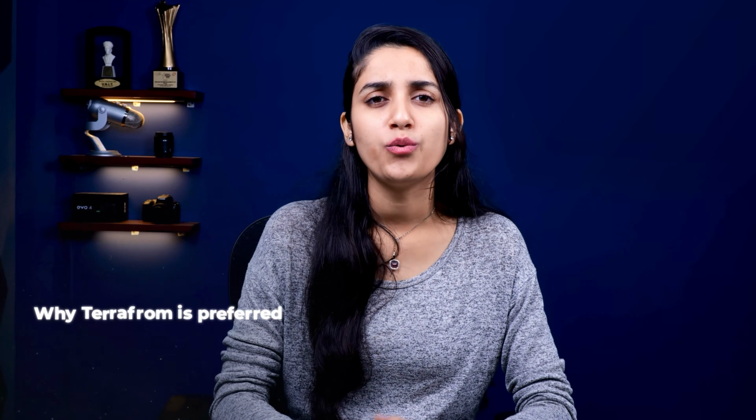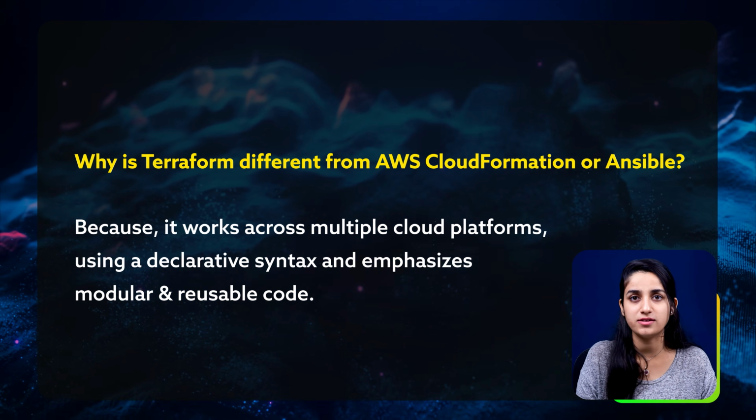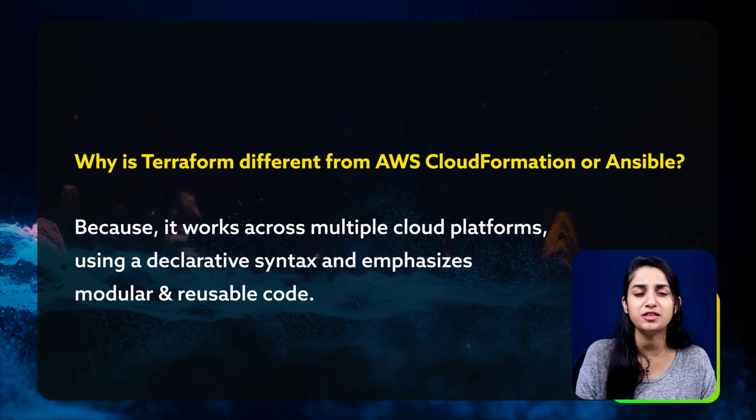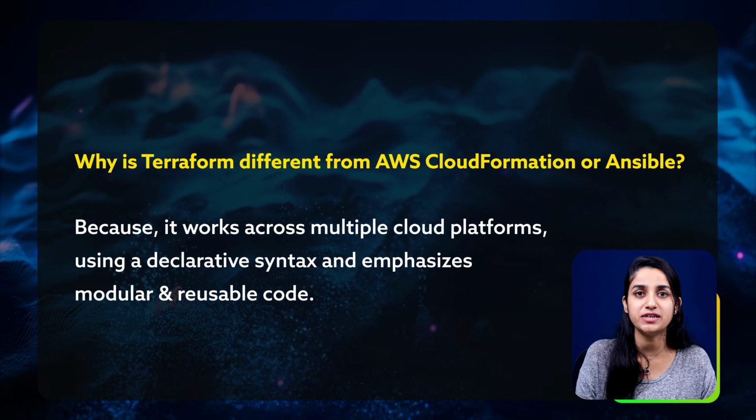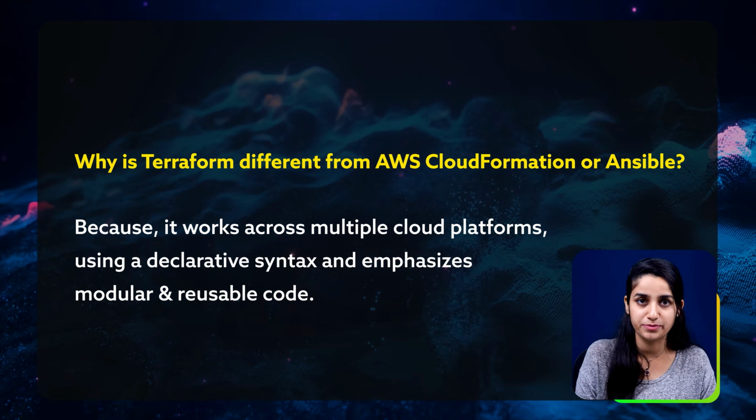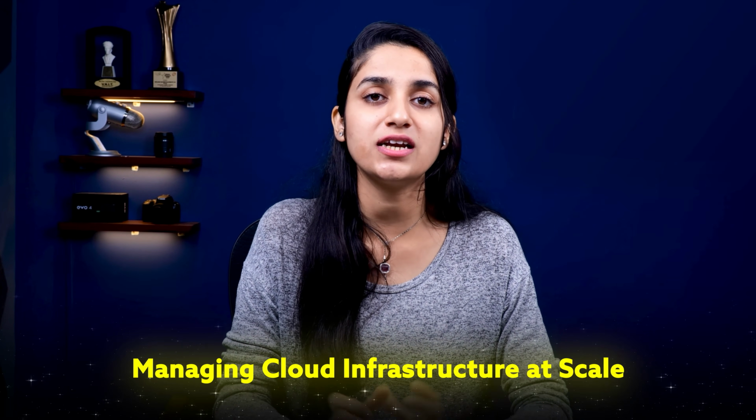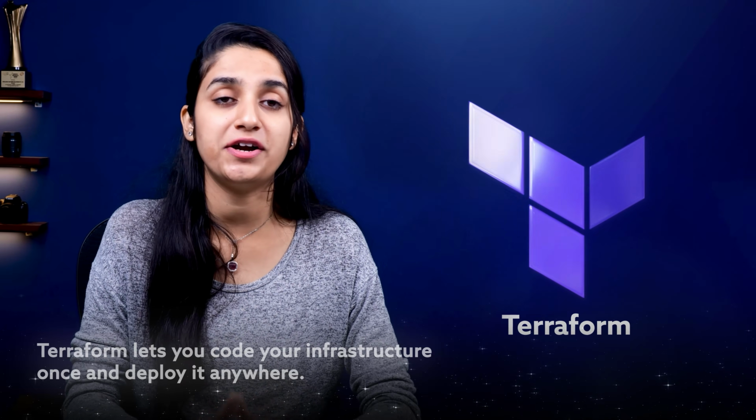Now you might be wondering, why not just use AWS CloudFormation or Ansible? While each of them has its own place, Terraform stands out because it works across multiple cloud platforms using a clean declarative syntax and emphasizes modular and reusable code. It's designed for scale and speed, which is perfect for startups and enterprises alike. And why? Because from spinning up full stack environments to provisioning databases, Kubernetes clusters, or even static websites, Terraform handles it all. It's also ideal for DevOps workflows, CI/CD pipelines, and managing cloud infrastructure at scale. Thus, Terraform lets you code your infrastructure once and deploy it anywhere.